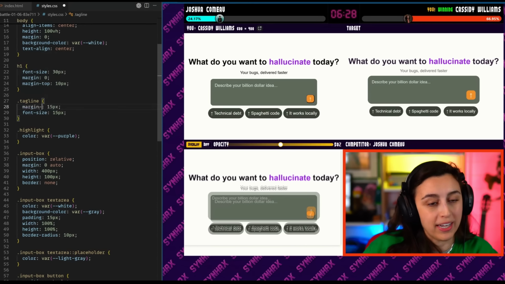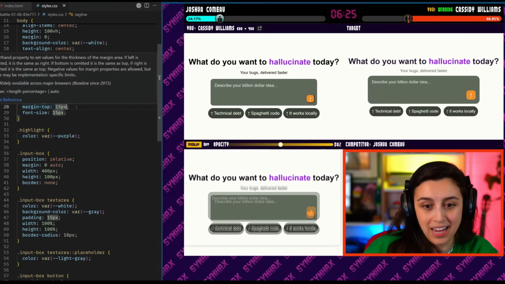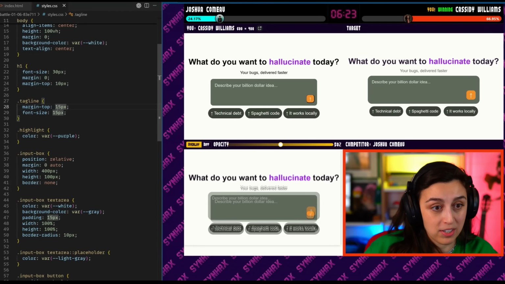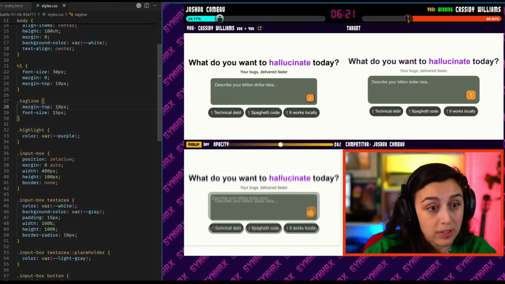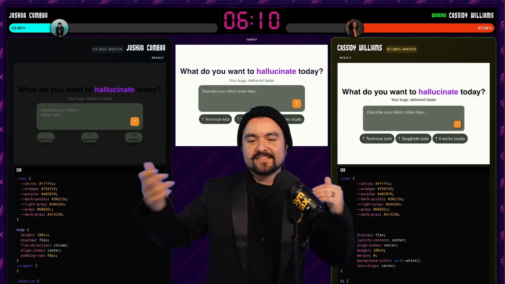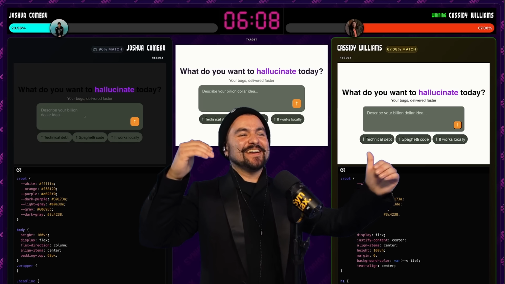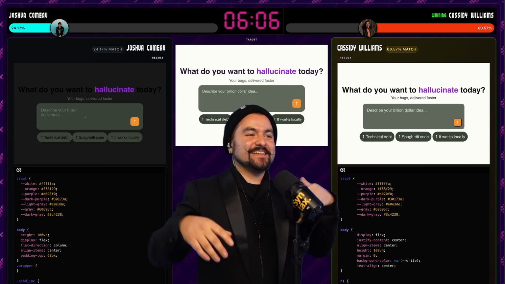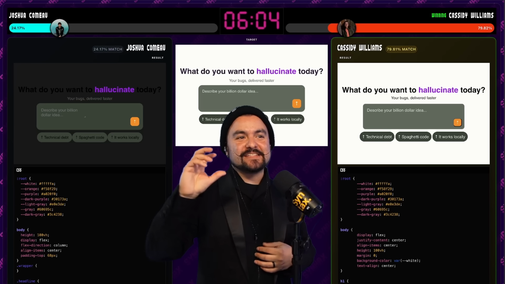Let's go. Okay. Let me do margin top. I hate doing margin top. I'm upset that I've done this, and I ask for you all to forgive me. Yeah, and we can see this cascading effect where you modify the margin of one, you have to go affect the margin of the other. But yeah, we can see Cassidy dialing it in.